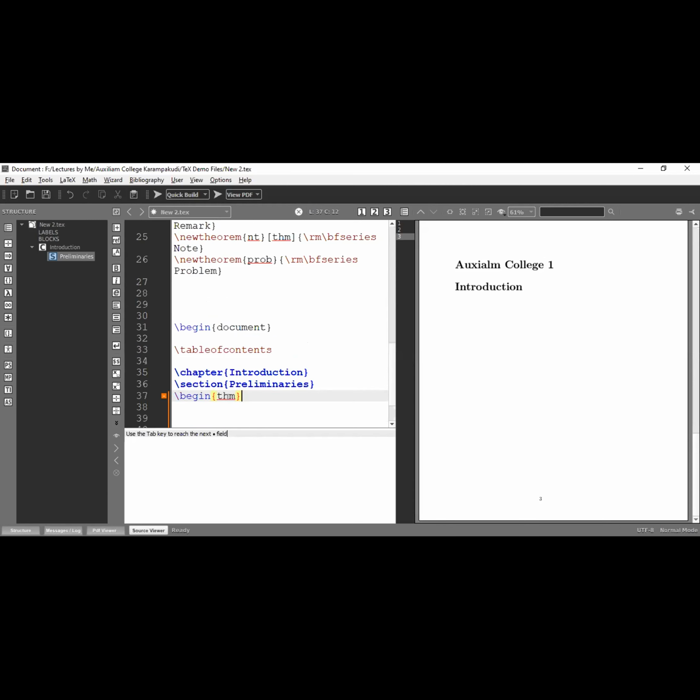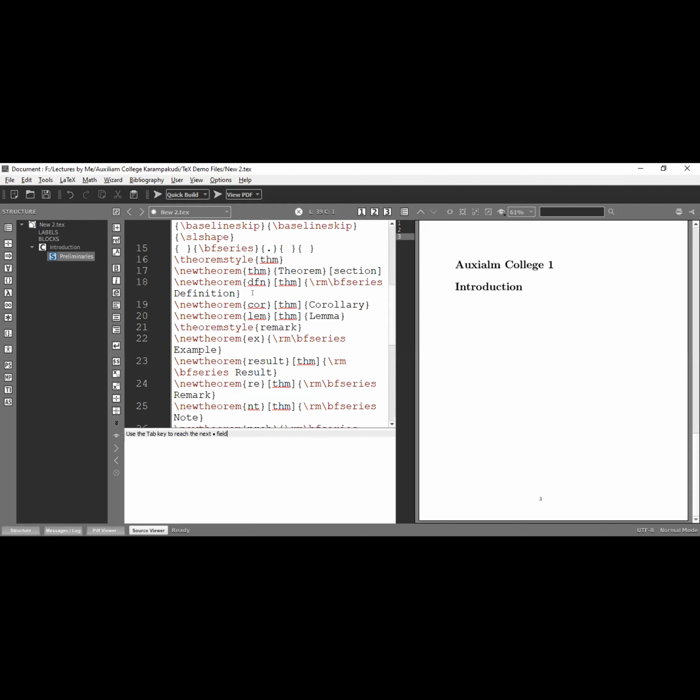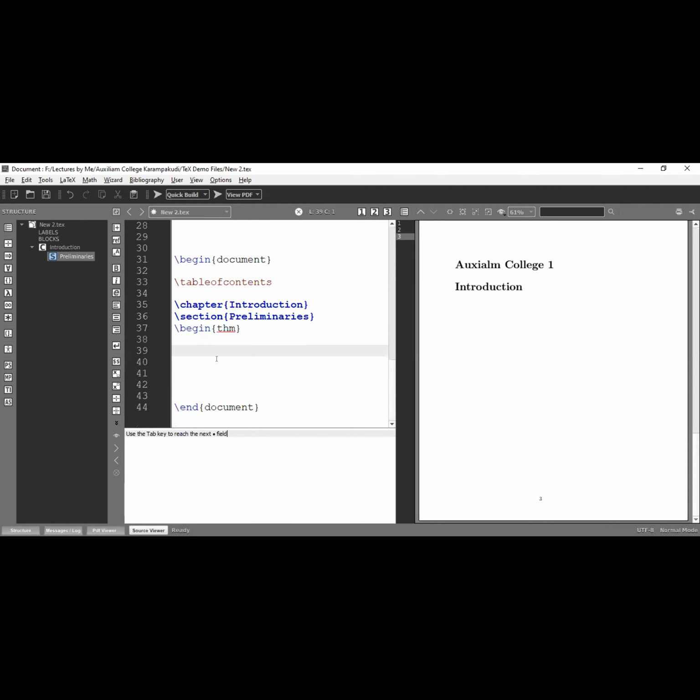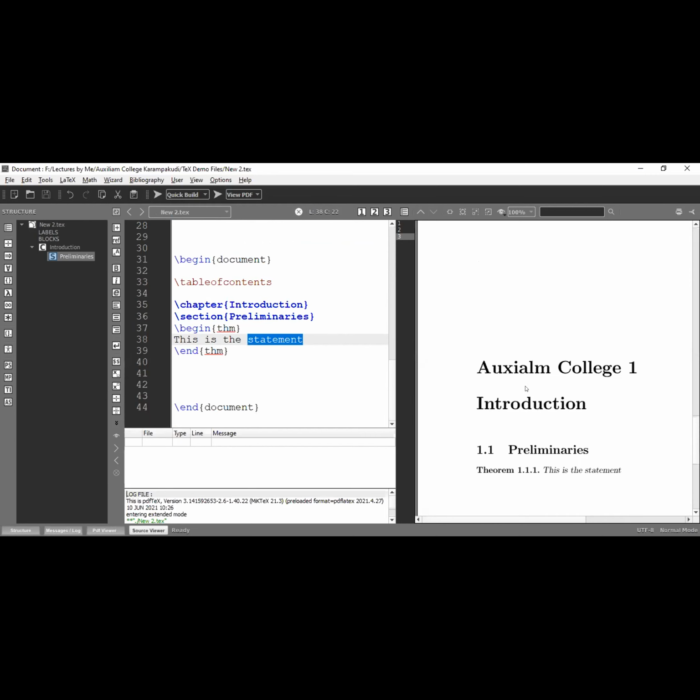It's my form for my convenience. Suppose you want to type the full name, you have to type it after modifying here also. Whatever you want, then end theorem. This is the statement of this theorem. Now I'm going to run this file.